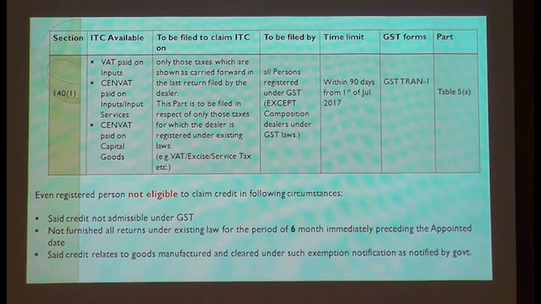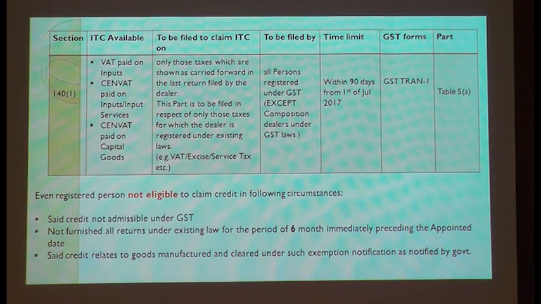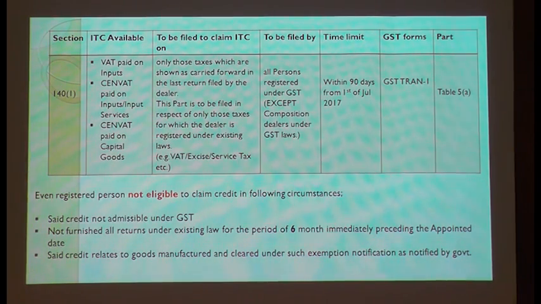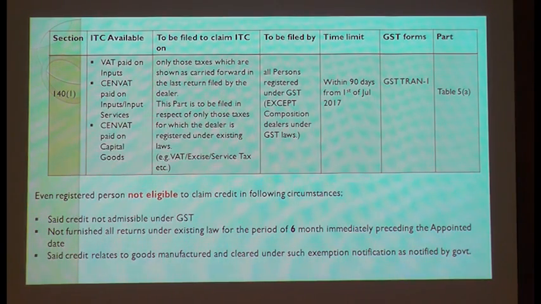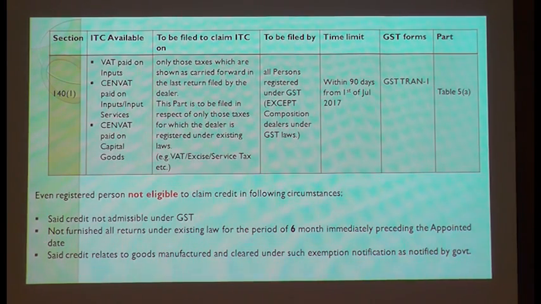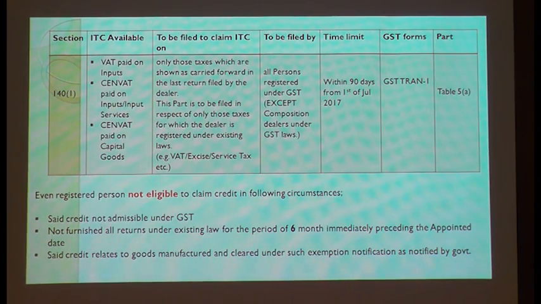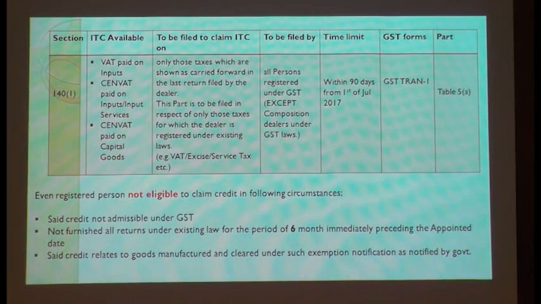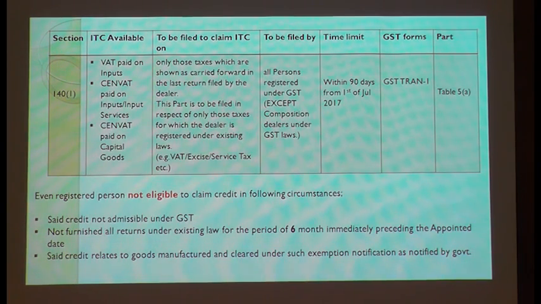One is the service tax return, another is the VAT return, and another is the excise return. So all these returns have to be filed to claim your credit. If you have not filed your return for the last 6 months, you are not eligible for credit. What if I had not filed from 2016 till June 2017, but I filed in June 2017 for the last 1.5 years? Can I take the credit?